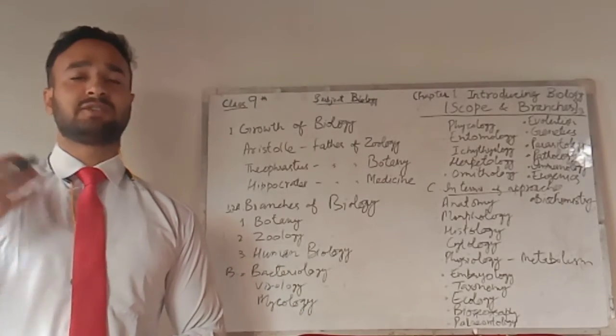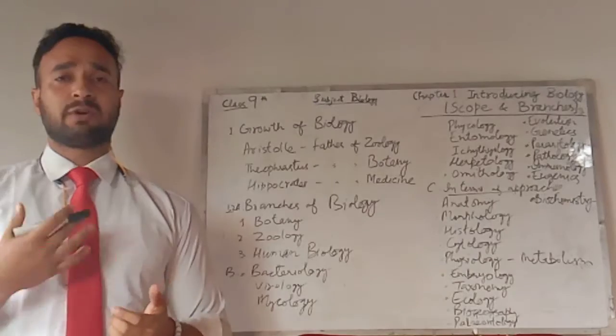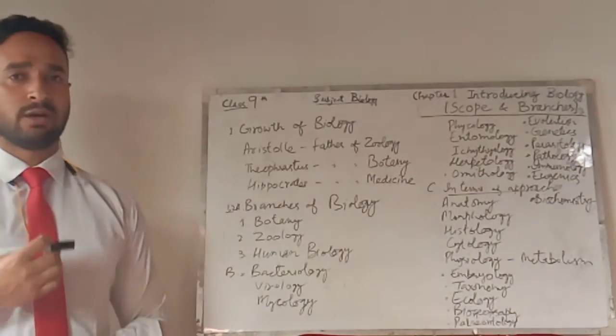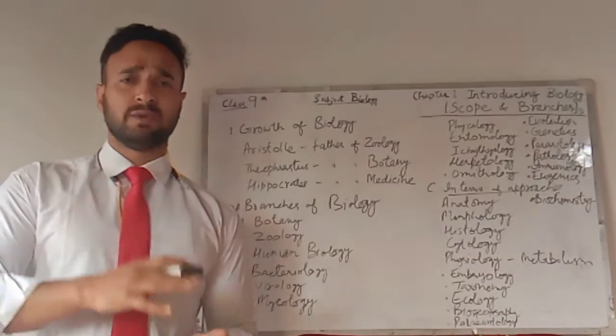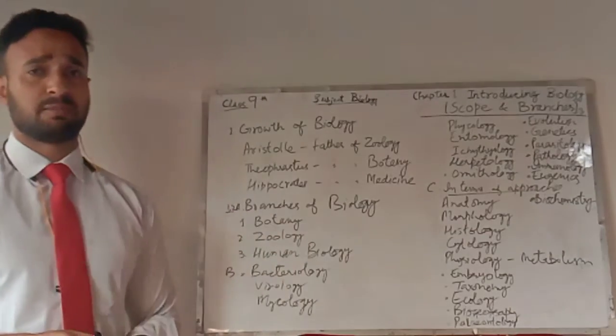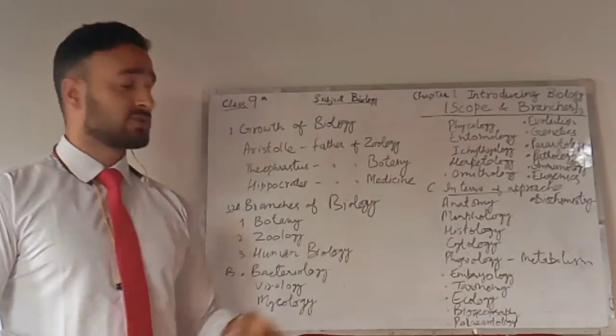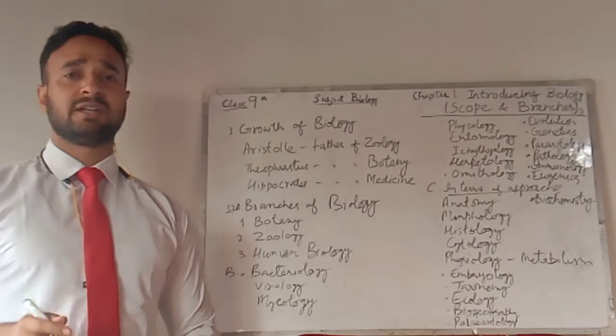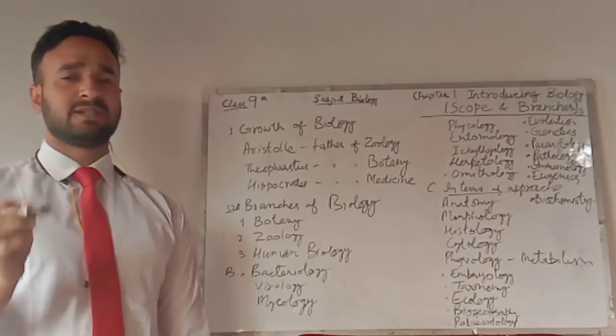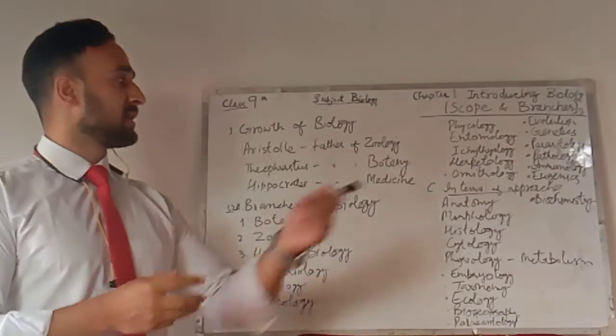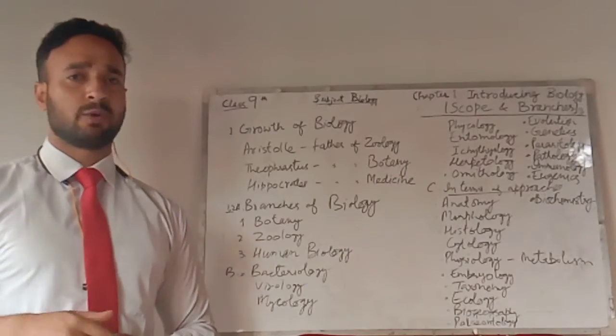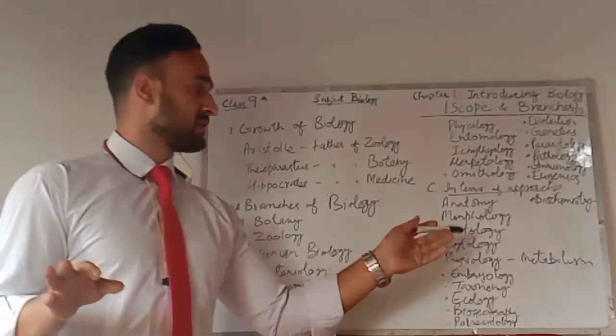Histological means at the tissue level, like connective tissue and muscular tissue. Cytology is the study of the structure of the cell, whether it is a plant cell, animal cell, algae, bacteria, fungi, whatever it is.